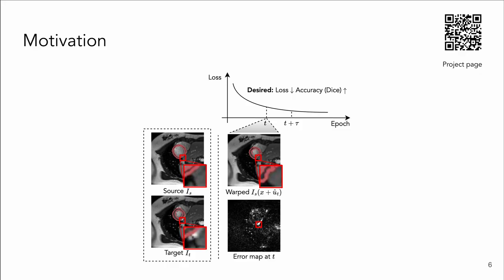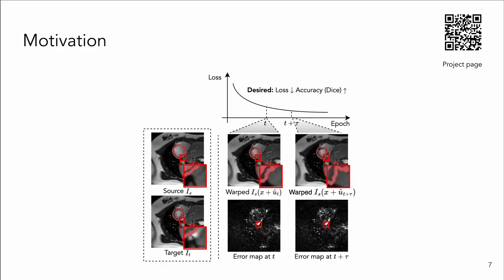Let us assume at epoch t, the optimization drives the warped image to a reasonable local minimum, which is evidenced by the visual resemblance between the two images. However, the error map is still non-zero, especially in the highlighted red box. In the next epochs, the optimizer will drive the displacement estimator towards an undesired local minimum, as shown in the highlighted red box, deviating from the ground truth due to the noisy gradients.